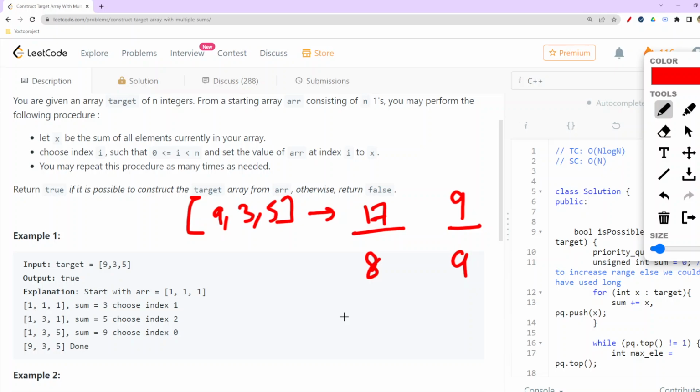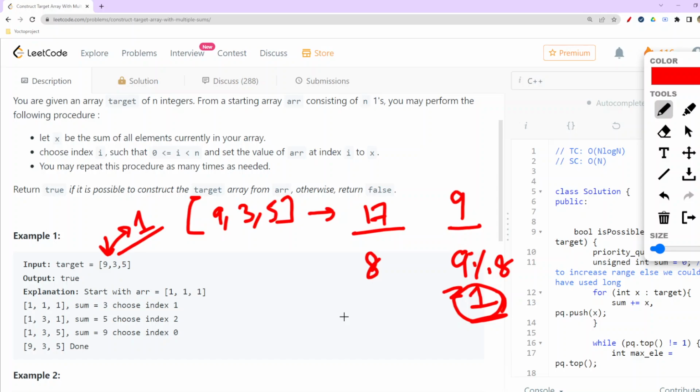The next step is that wherever I had this 9, I need to replace it with the previous value. So after subtracting, we can do modulo with our remaining sum, and then we will get 1. Whatever we get, we can simply store in place of the maximum, but we can store it only when we get 1, else we are required to move ahead with our solution.